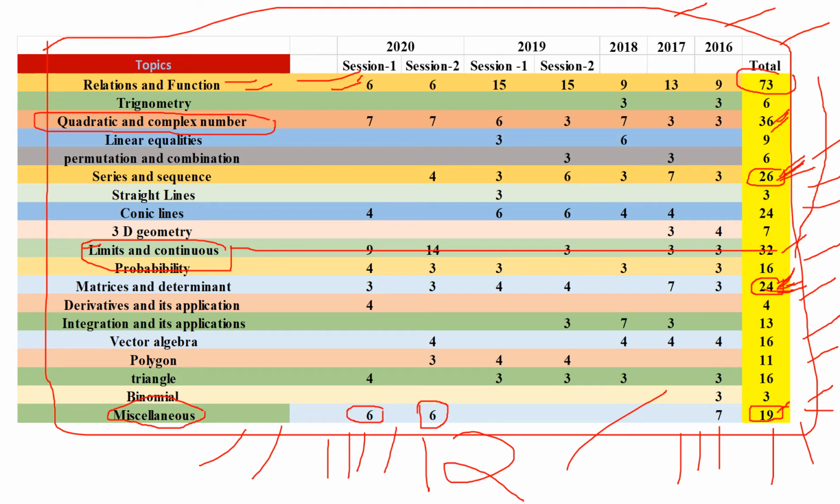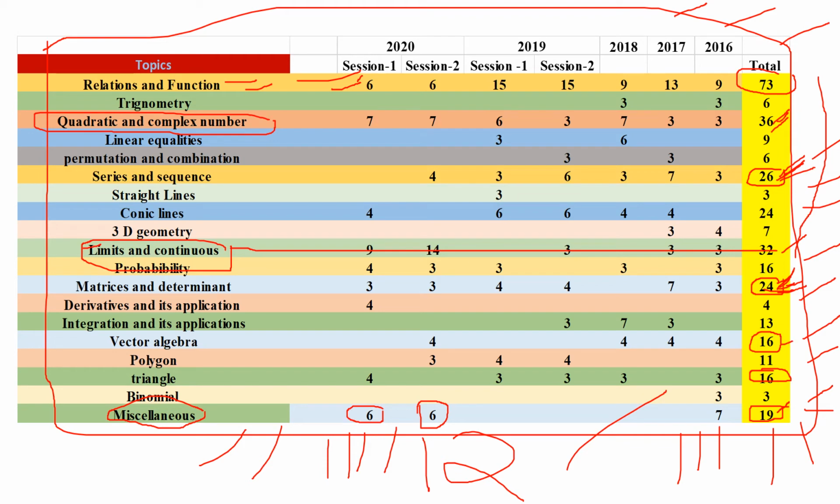Then there will be some questions from triangles. Then vector algebra. You should be good at calculating the dot product and cross product, and also vector multiplication and scalar multiplication. So that is an important topic.